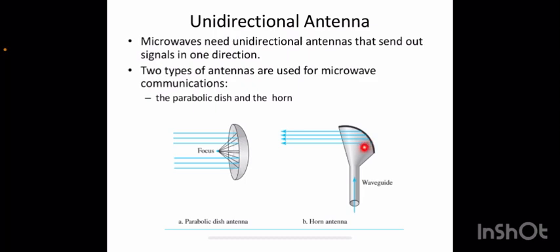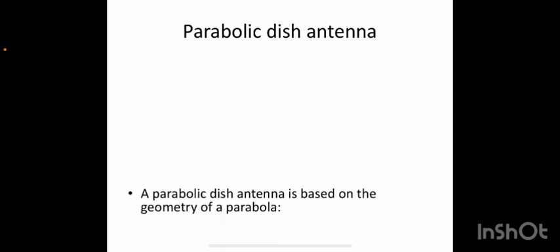Received transmissions are collected by the scoop. Just like here, all the signals are collected by the focus, here received signals will be collected by the scoop. That is how the signals are collected and transmitted. So these are the two different types of antenna.